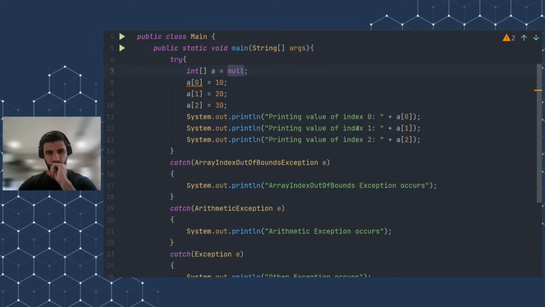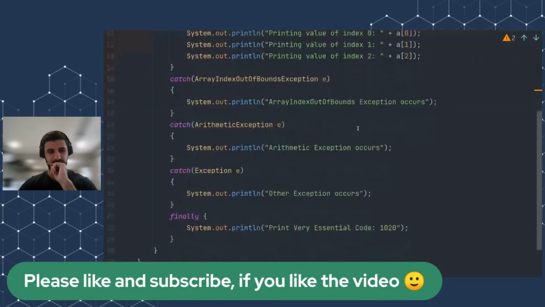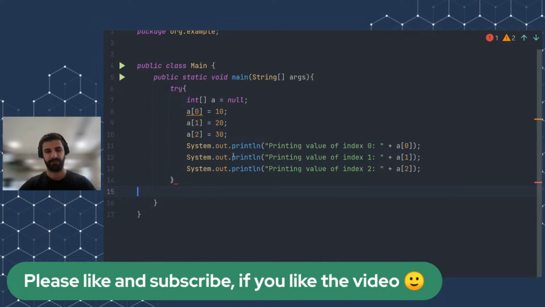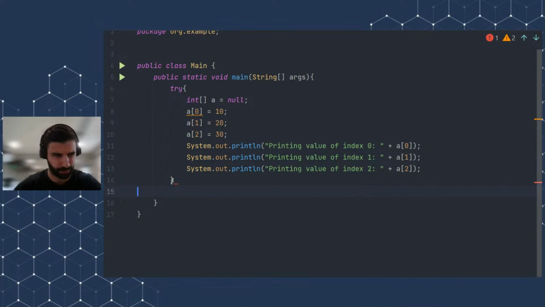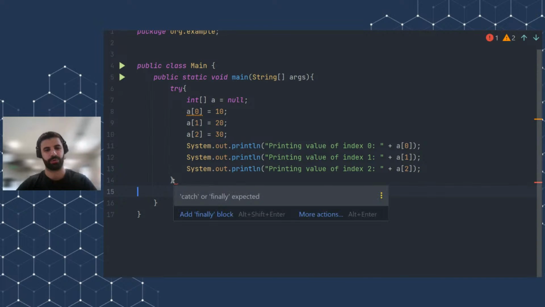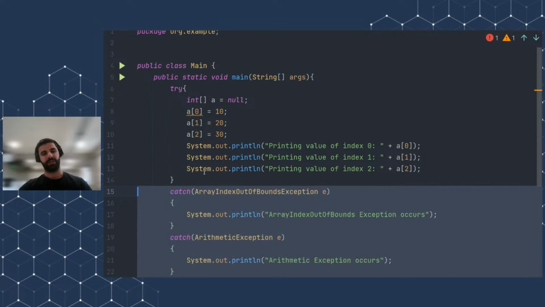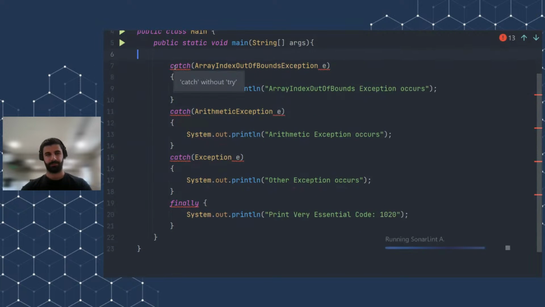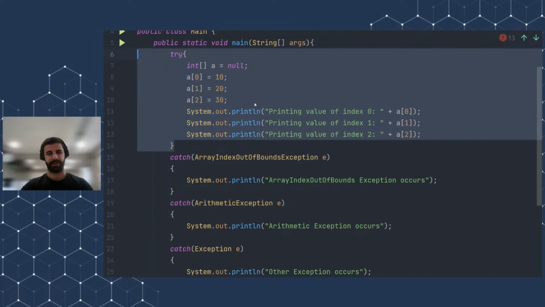What I mean is, we cannot have something like this, an empty try block, because it needs to have either a finally or a catch statement, and we also get a compiler error here that catch or finally is expected. We cannot have something like this either, because without a try, we have to have a try block with a catch or finally related to it.